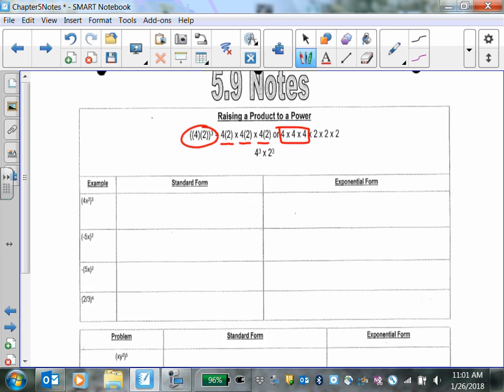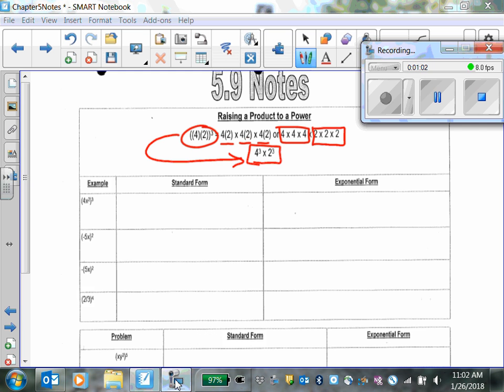4 times 4 times 4 times 2 times 2 times 2. Or you could take it even further and say 4 to the third times 2 to the third. You could even take that a step further and just actually multiply it out. But today, I'm just looking, can you take it from this to this? That's it. I'm not asking you to multiply things out.